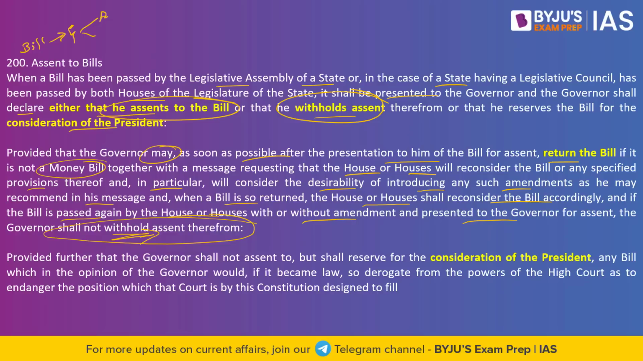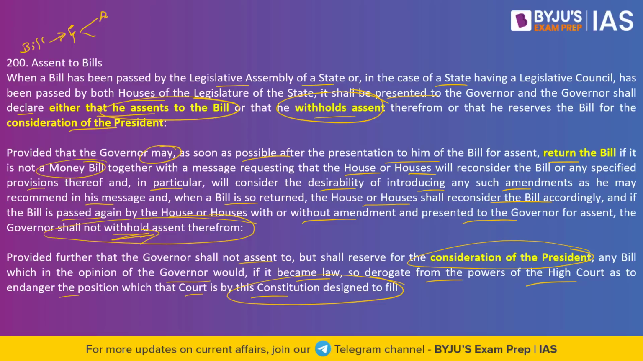Provided further, the governor shall not assent to, but shall reserve for the consideration of the president any bill which, in the opinion of the governor, if it became law, would so derogate from the powers of the High Court as to endanger the position which the court is by the Constitution designed to fill. What is the grey area or the ambiguity in this article?